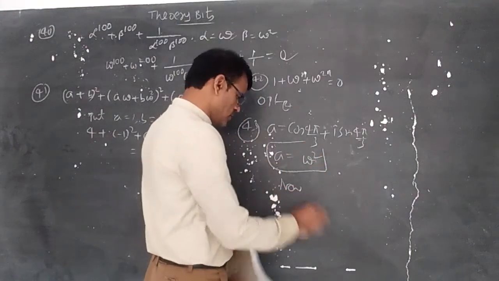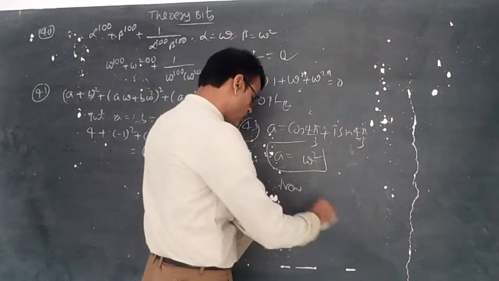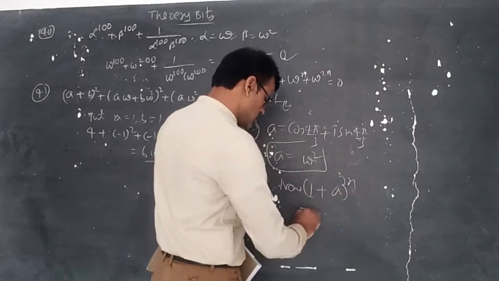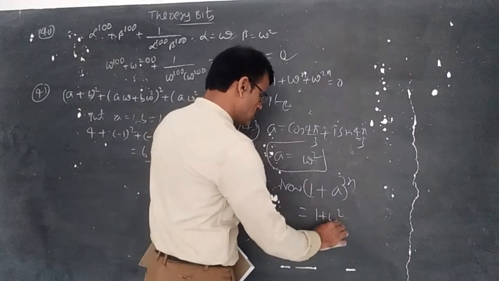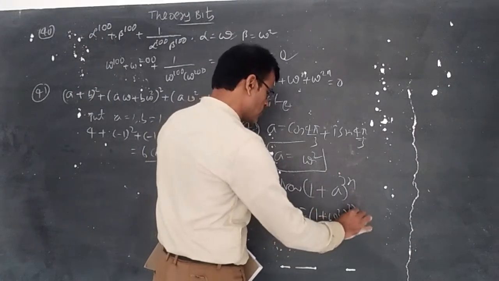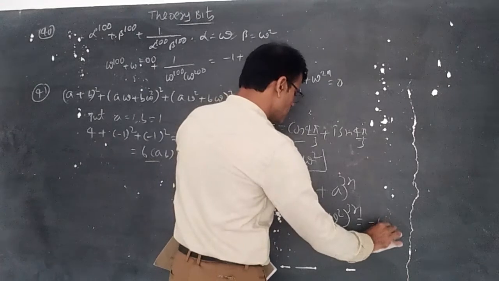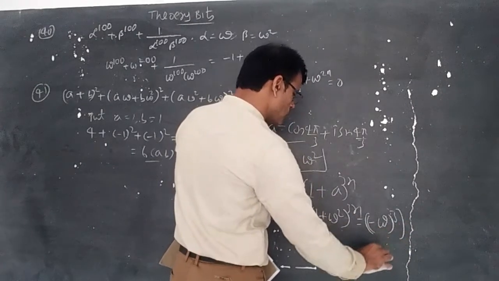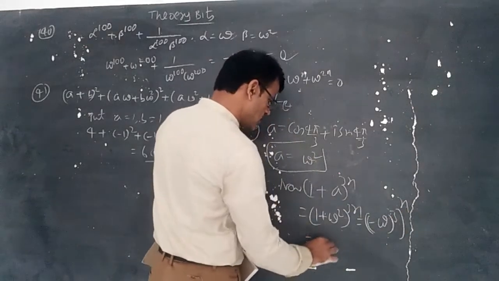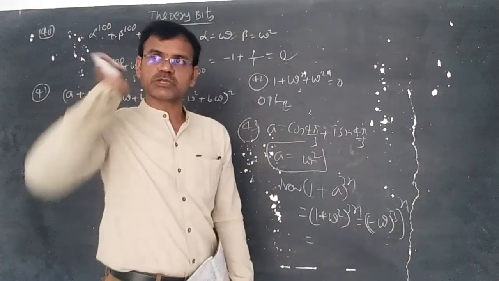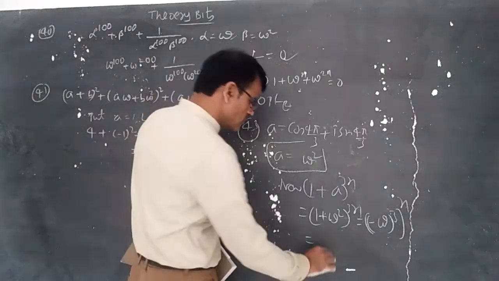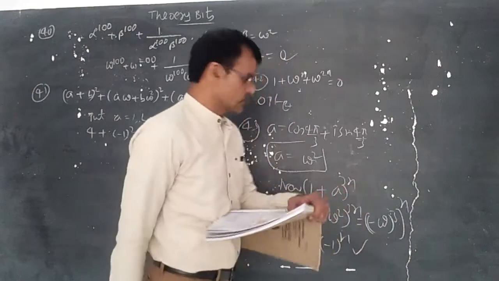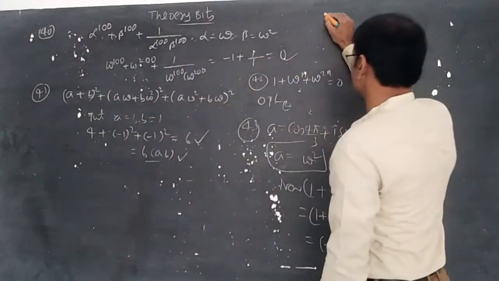Now you can calculate (1 plus a) whole power 3n. Here it is (1 plus omega square) whole power 3n. 1 plus omega square becomes minus 1. So it is (minus 1 whole cube) whole power n. Of course minus 1 whole cube becomes minus 1, and omega cube is equal to 1. So this is (minus 1) power n.